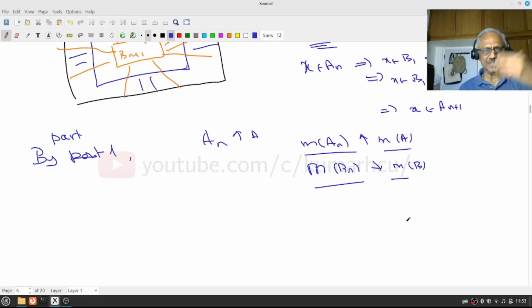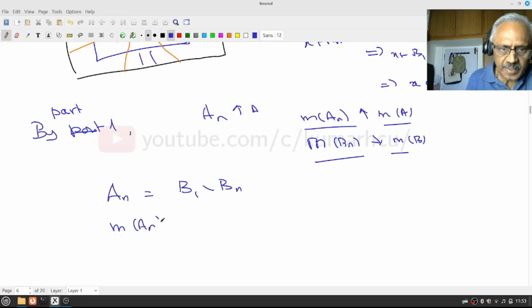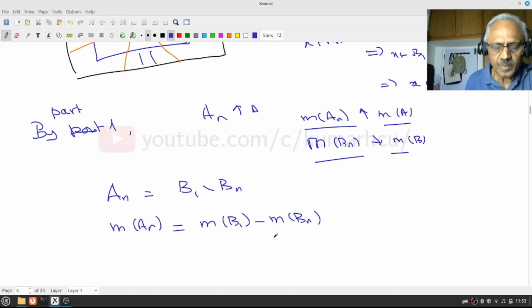Actually infinitely many, for each n I have to know, but I am just saying that. Now look at An. What is An? An is B1 minus Bn. Each of them is measurable. Therefore we had already seen that measure of An is equal to measure of B1 minus measure of Bn.